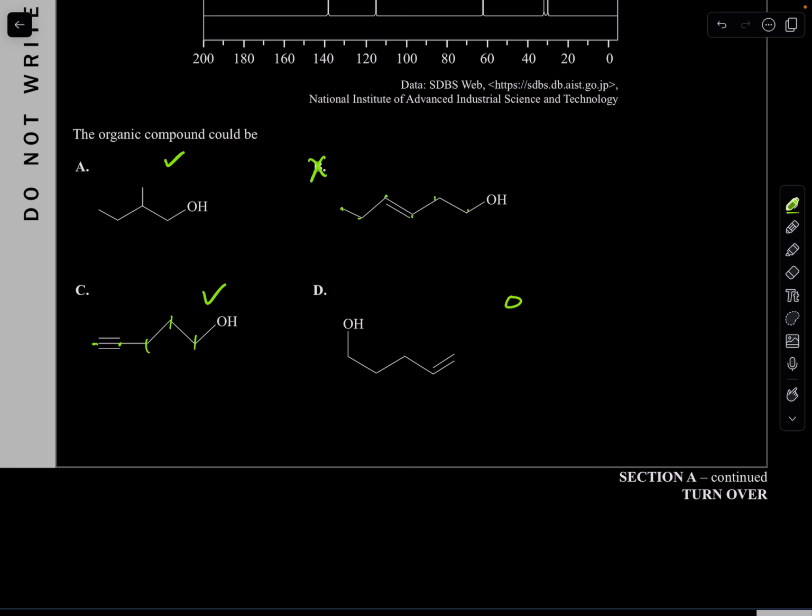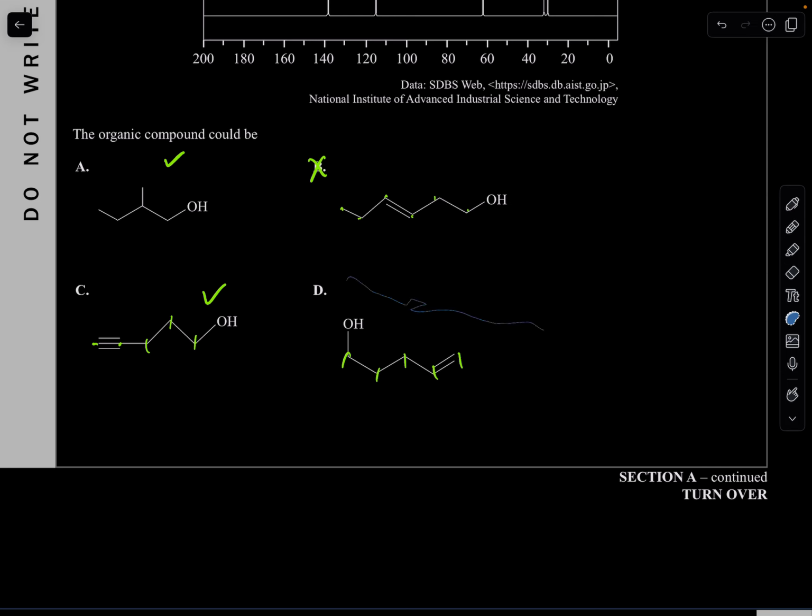So we have an OH. So we have 1, 2, 3, 4, 5. So 1, 2, 3, 4, 5. And there's a carbon double bond here. Is there symmetry here? Let's check. Nope, not symmetry. So that's going to be 1, 2, 3, 4, 5. That's also 5. What? So it could be possibly 3 of these.